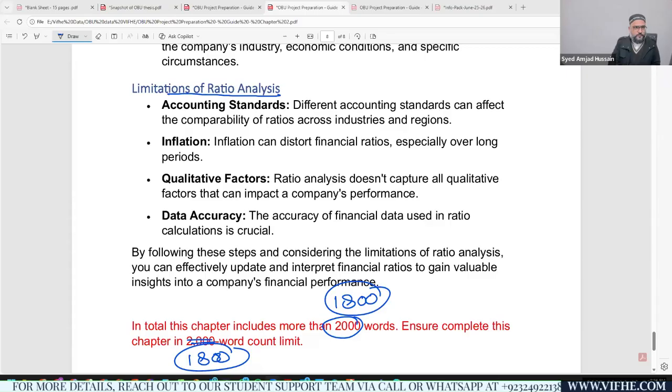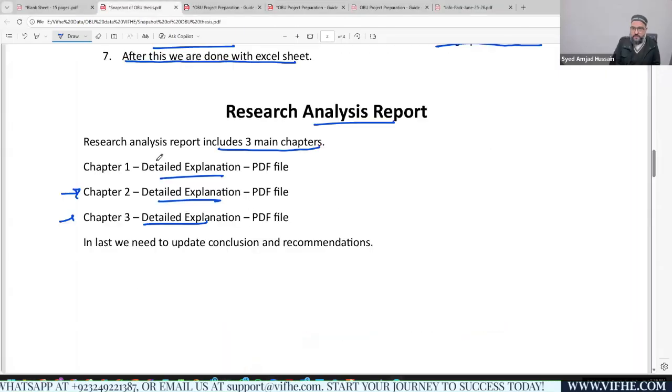Okay, let's move. Any further question till chapter number 2, if we have any? Do we have any question? I'm assuming that you guys don't have any further questions. So I'm moving to chapter number 3, right?